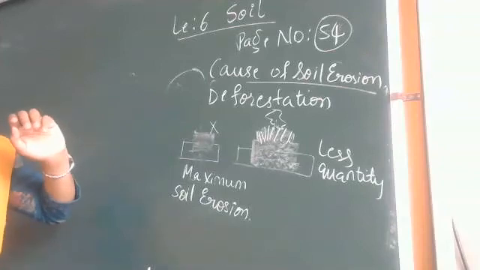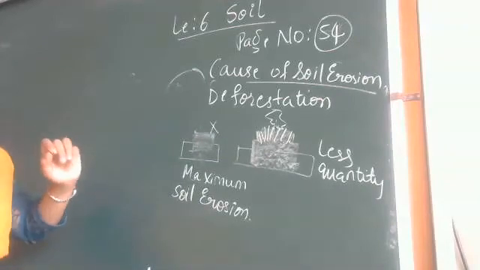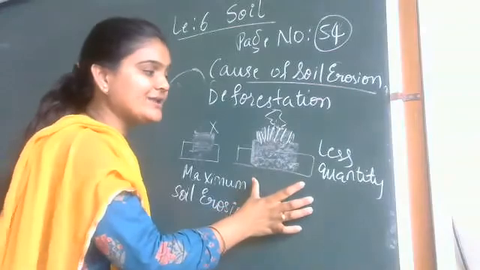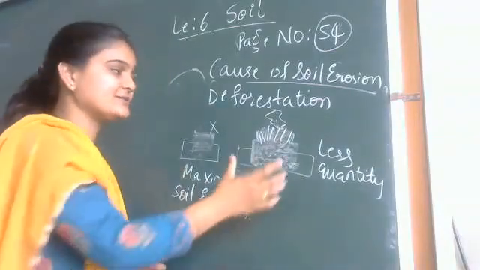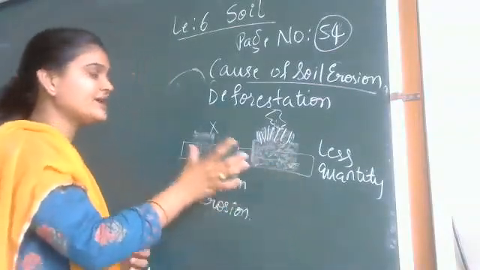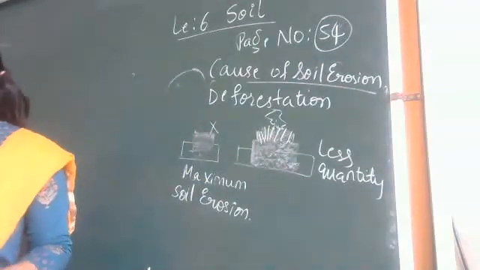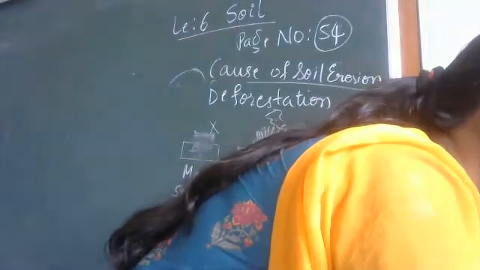You all will have to perform it in your home. So soil erosion takes place in which case? The one which has the green cover, or the one which has no green cover? Okay. Yes, we will see it in the next.